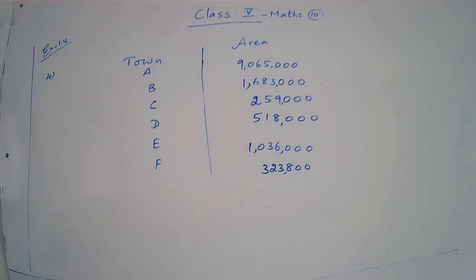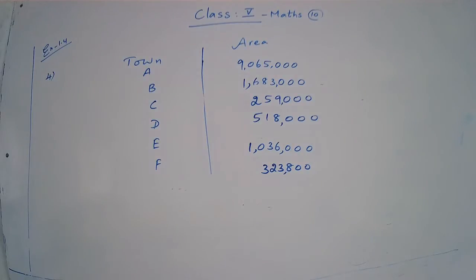Ascending order means writing the numbers from the smallest to the greatest is called ascending order of numbers. Ascending order means small to big. Here, which is the smallest of these numbers? How many numbers are given? 6 numbers are given. So now we have to find the smallest number.